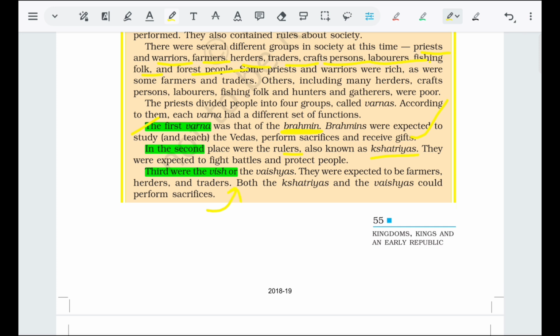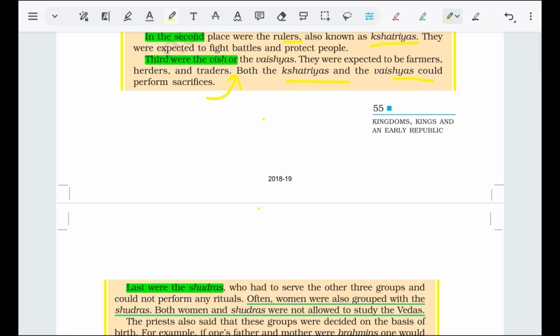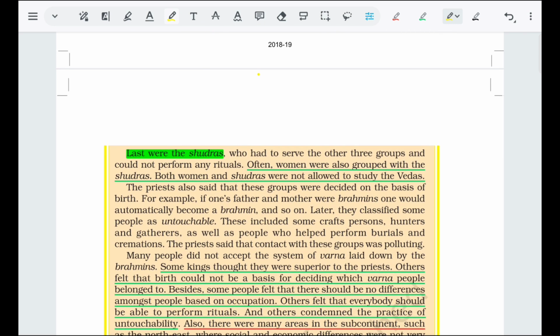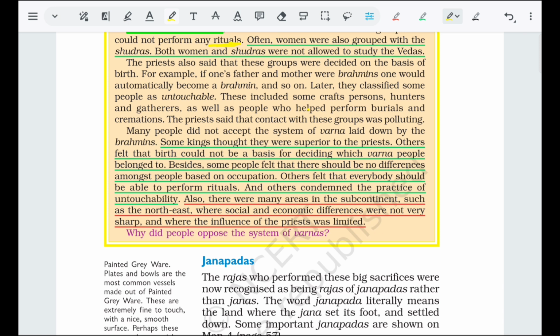And the twist is that both Kshatriyas and Vaishyas can perform sacrifices, but the fourth group does not. The last were the Shudras, who had to serve the other three groups and could not perform any rituals. They were exempted from performing rituals. Often, bowmen were also grouped with the Shudras. Both bowmen and Shudras were not allowed to study the Vedas. So the condition of the bowmen also worsened after the emergence of the priest class.